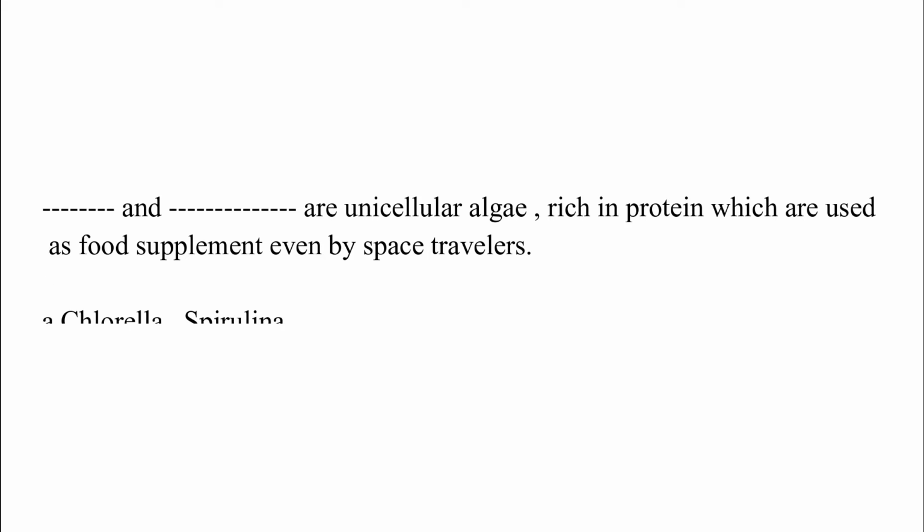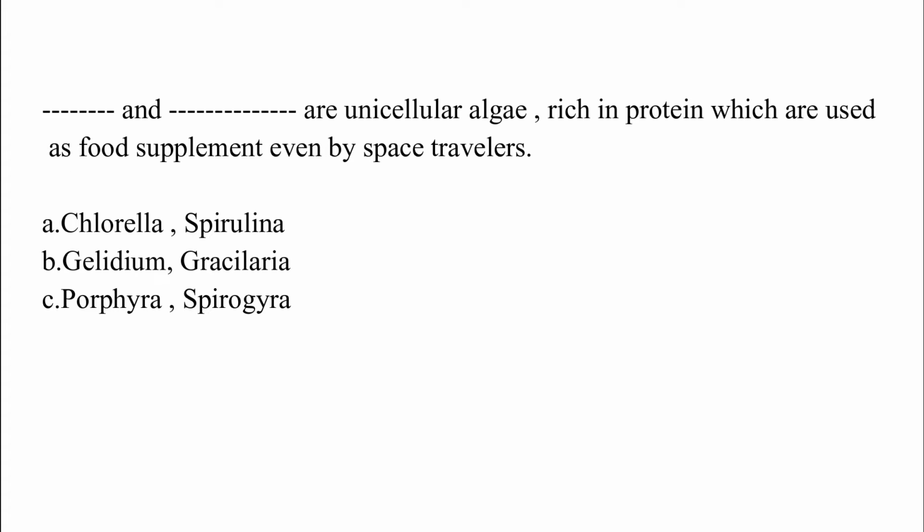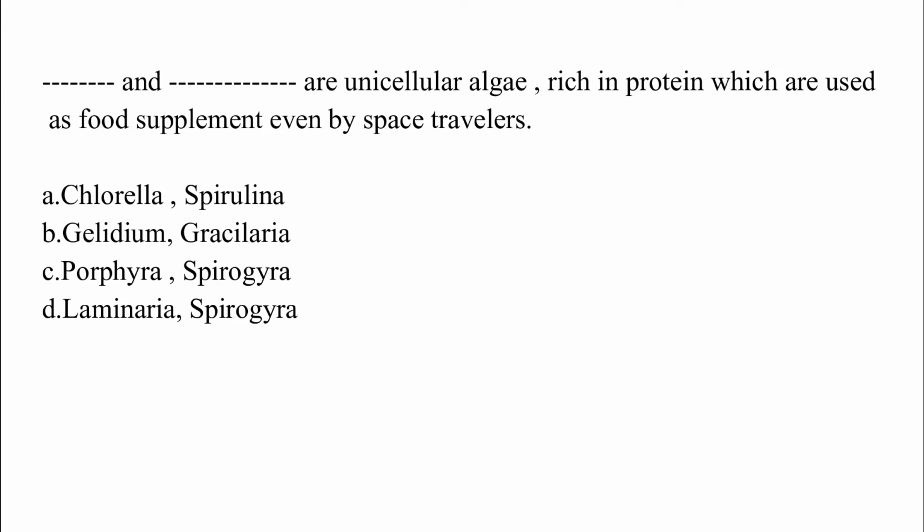Dash and dash are unicellular algae rich in protein, which are used as food supplements even by space travelers. Option A, Chlorella, Spirulina. Option B, Gelidium, Gracilaria. Option C, Porphyra, Spirogyra. Option D, Laminaria, Spirogyra. The correct answer is option A, which is Chlorella and Spirulina.